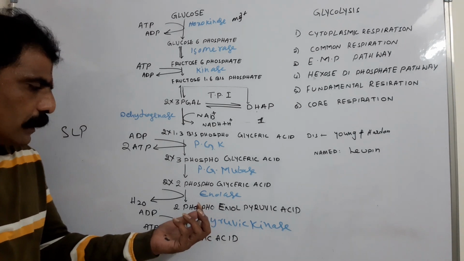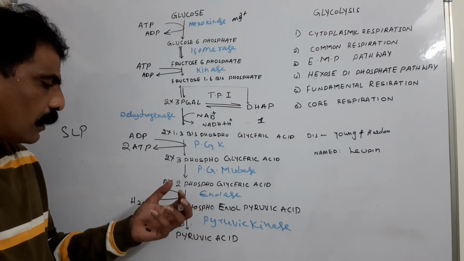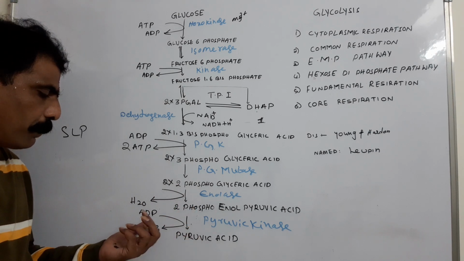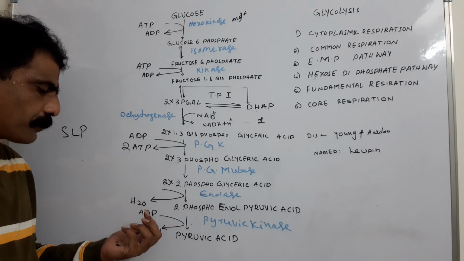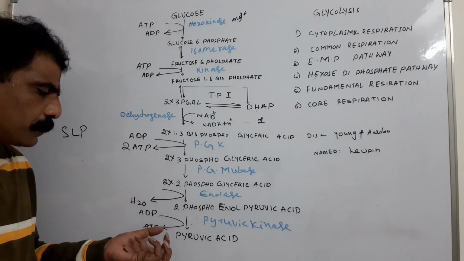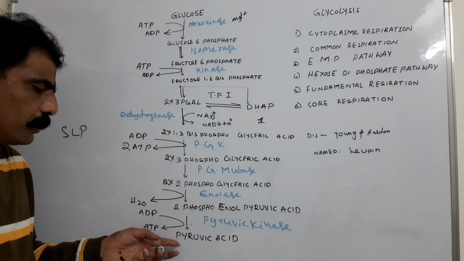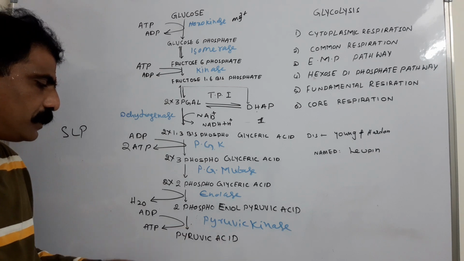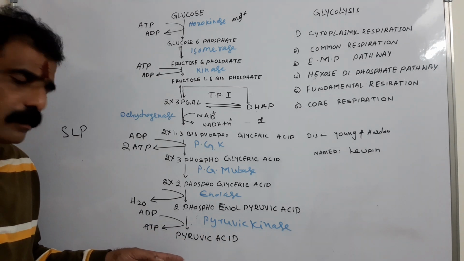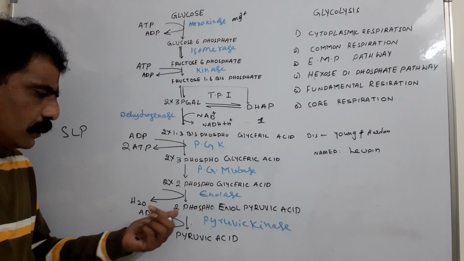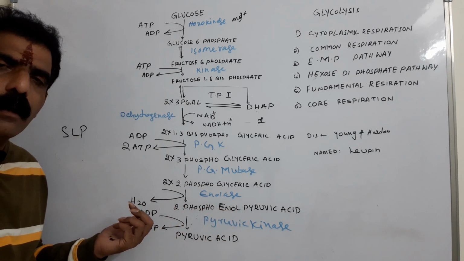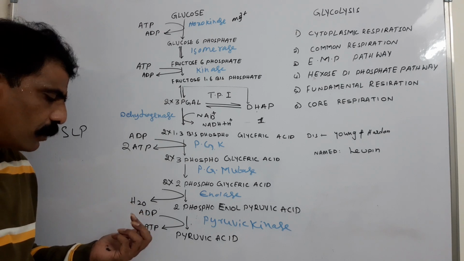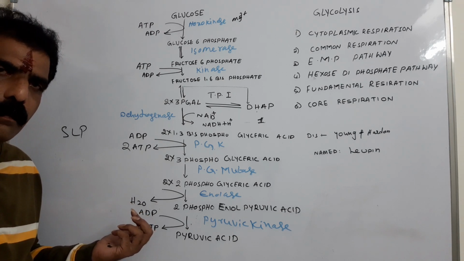Now the phosphoenol pyruvic acid undergoes again dephosphorylation. This dephosphorylation results in the formation of pyruvic acid, which is end product of the glycolysis. The phosphate which is removed from the 2-phosphoenol pyruvic acid is added to the adenosine diphosphate, resulting in the formation of adenosine triphosphate, ATP.